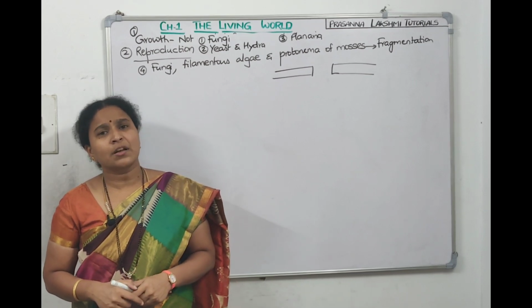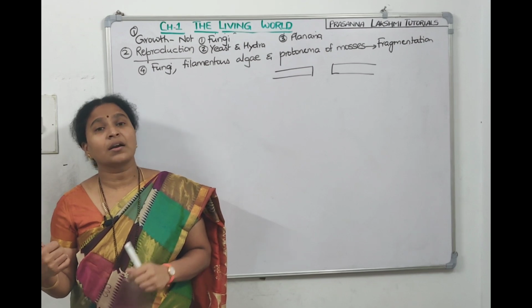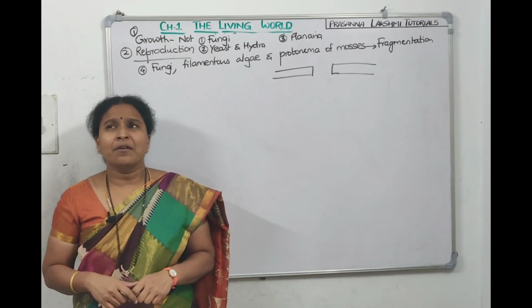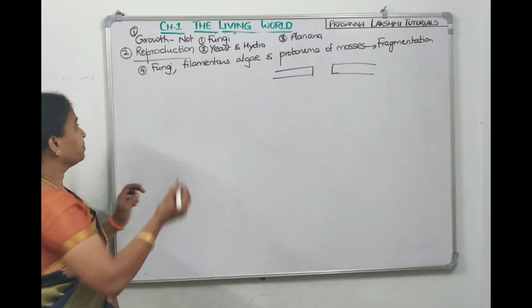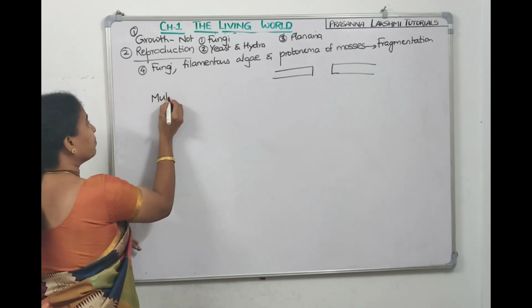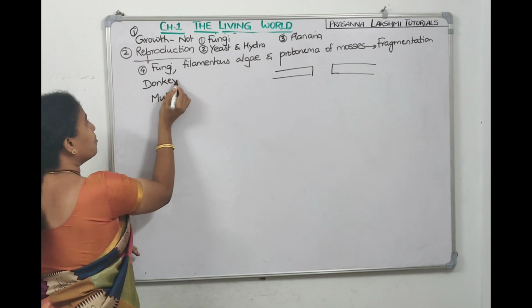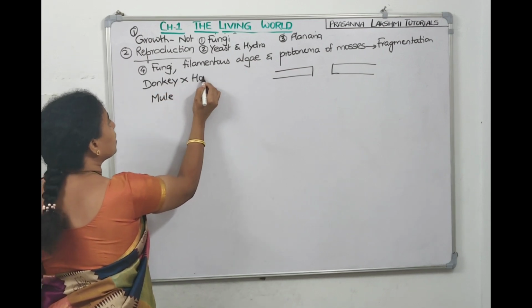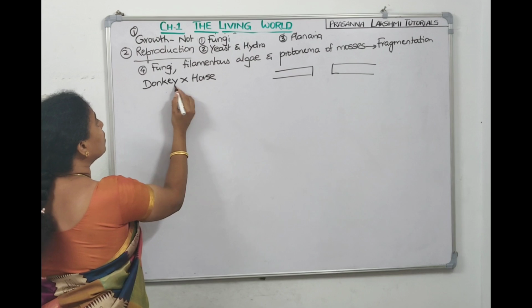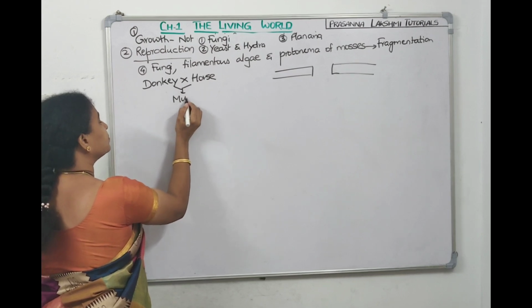Now we need to think whether reproduction is a defining characteristic or it's not a defining characteristic. Now when we talk about mules, how is mule made? It is made by crossing donkey and horse. Mule is formed by crossing donkey and horse, right? So mule actually, it is sterile.